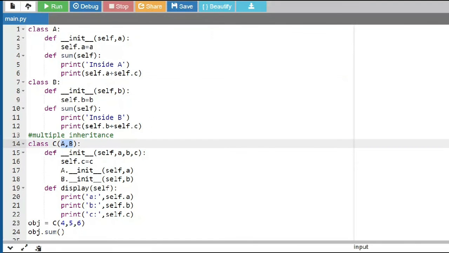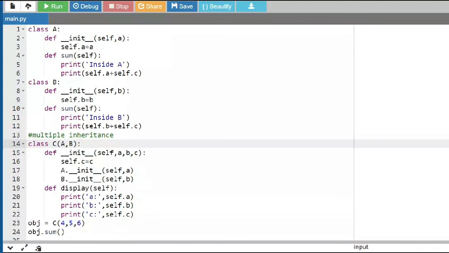Since inside the C class, when you're giving the ordering of your super classes, you said A comma B, the ordering will be followed. Whenever there are methods with a common name like this, the functionality is different.